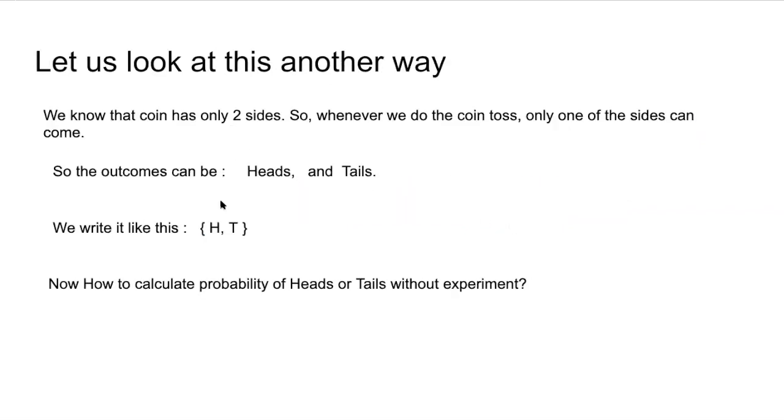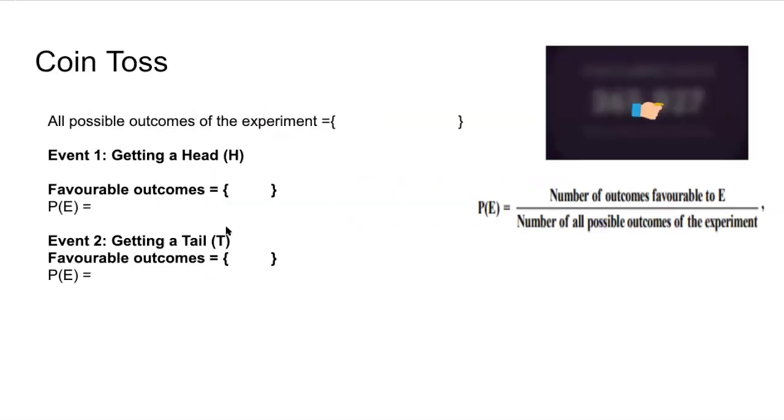What is the total number of possible outcomes? Heads and tails, so two outcomes. Let me write all possible outcomes of the experiment here: only two outcomes are there, heads and tails. Now event 1: what is the probability of getting a head? Event 1 is getting a head.